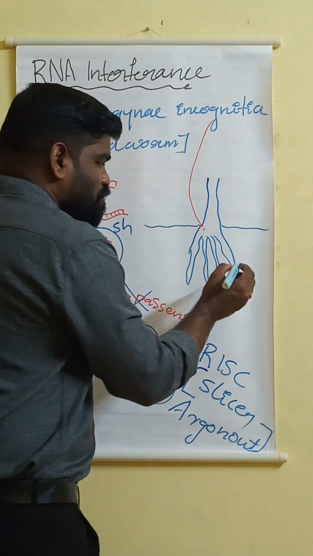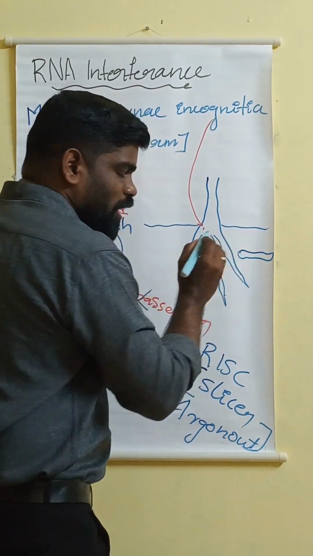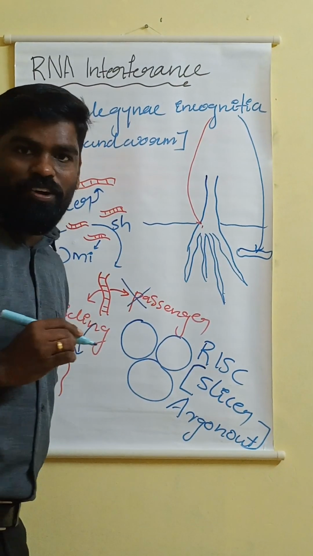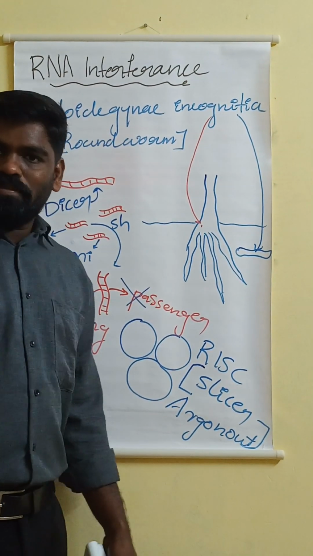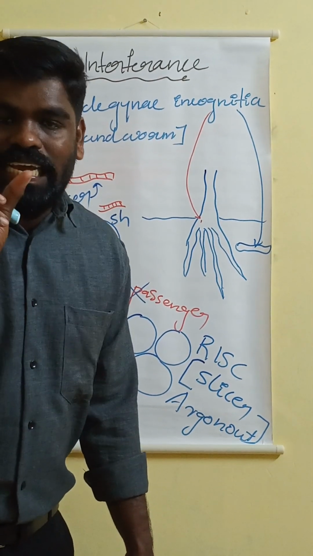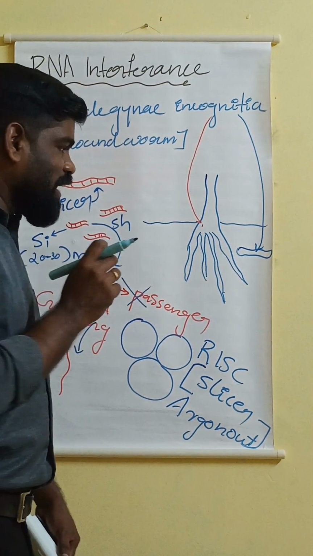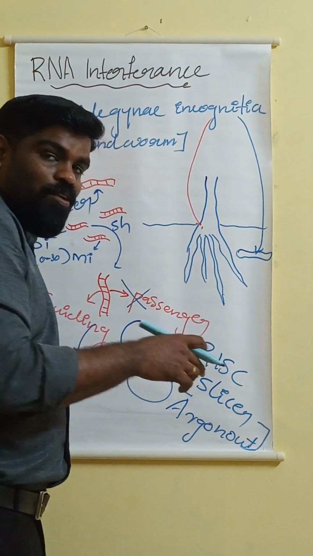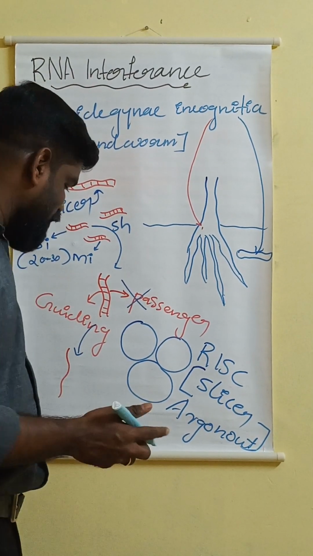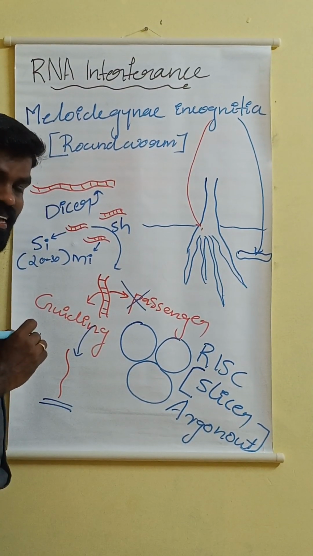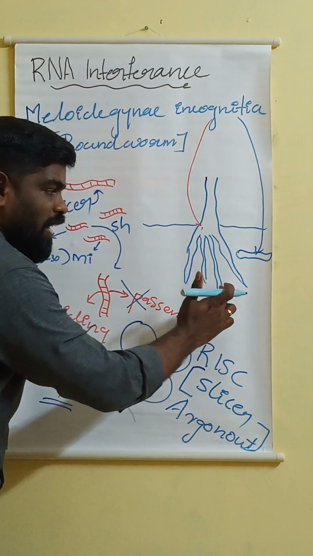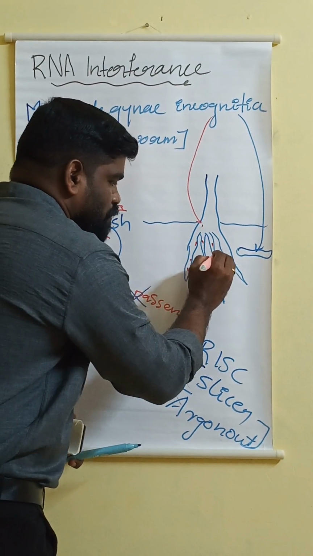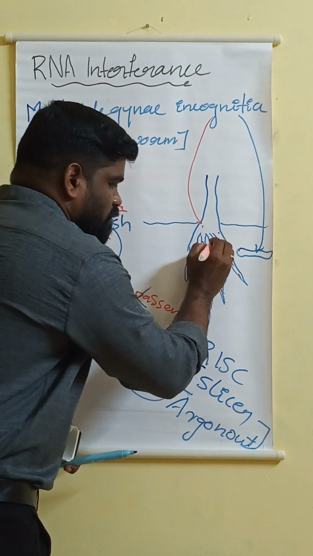Now just imagine this is the nematode. I told you the roundworm, right? The nematode Meloidogyne incognita. Yes, the nematode Meloidogyne incognita. Now, the nematode Meloidogyne incognita will try to eat the root of the tobacco plant. Now all the cells in the root of the tobacco plant have what? They have the guiding strand. Just consider this as the guiding strand. So the guiding strand is present in the root of the tobacco plant in all the cells.